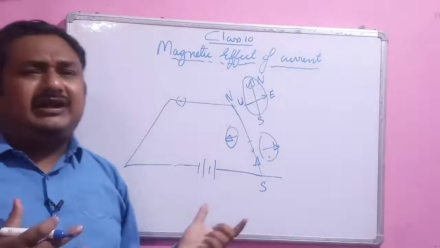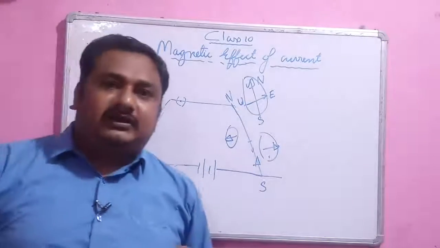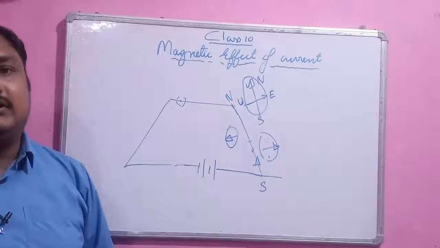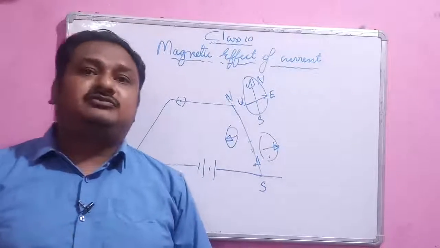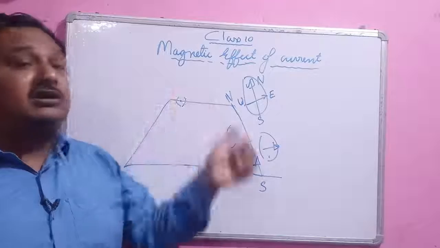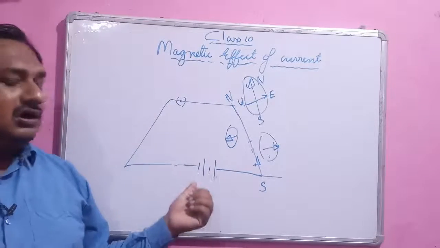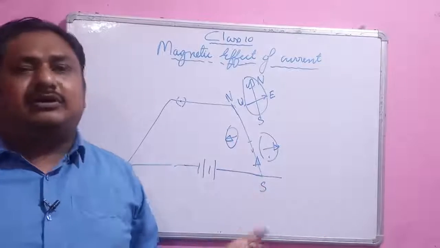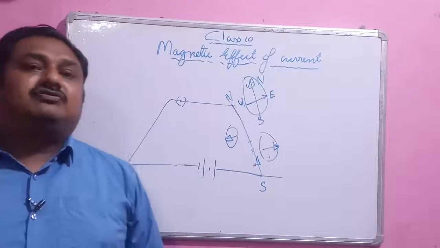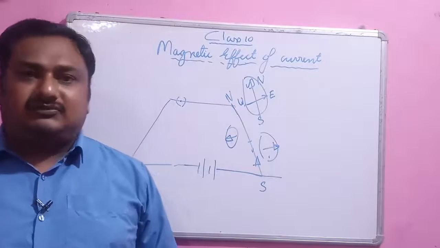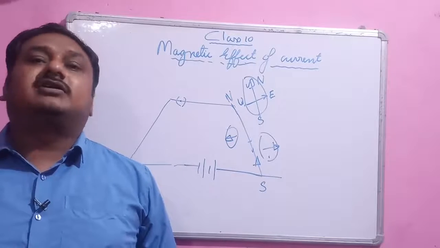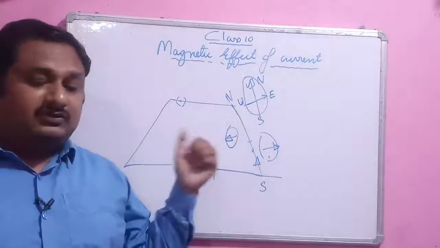So from that example, we came to know that whenever the current is flowing through a circuit, the direction of the magnetic field will change. If you reverse the direction of the current, the direction of the magnetic field will change. This is a simple demonstration by which we can show that the direction of the magnetic field changes as the current flows in the circuit.